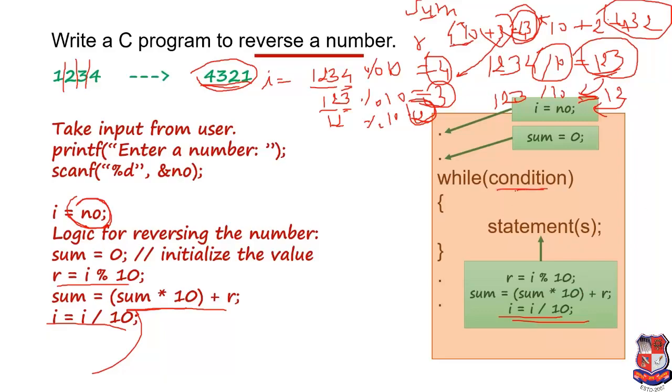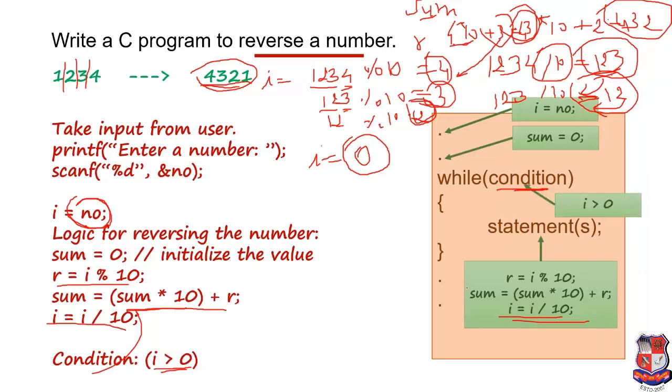So what will be the condition over here? We can check that at the end the value of I will be 0. So we have to make a condition that till the value of I is greater than 0, we have to execute the statement. If I is 0, then the loop will be terminated. So we'll take the condition like this: I > 0. Now we'll see the demonstration of this program in our tool, that is Turbo C++.